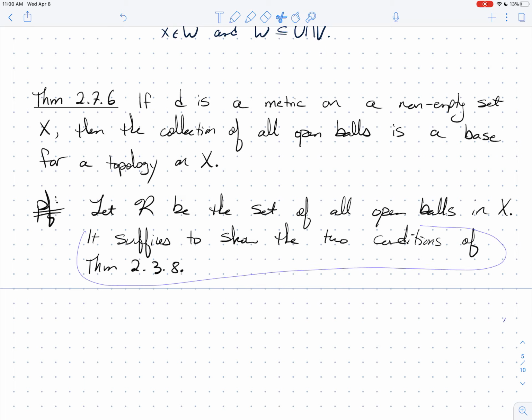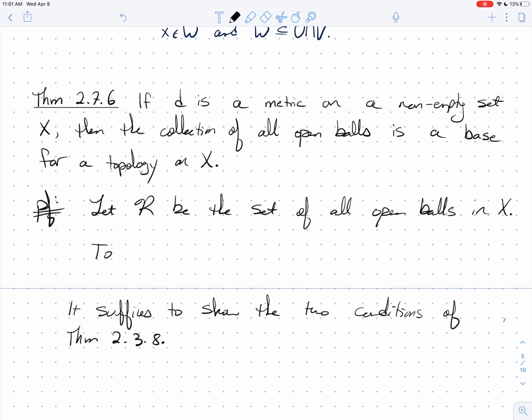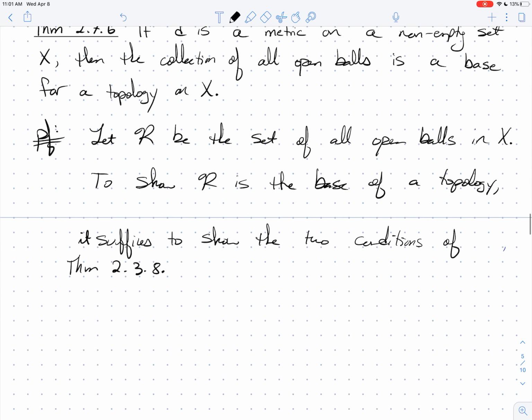You know what, I don't actually like this proof. I should have said we need to show that R is a base for a topology. So let's say, to show R is the base of a topology, and then we'll make that a lowercase. It suffices to show that the two conditions of theorem 2.3.8 are satisfied.